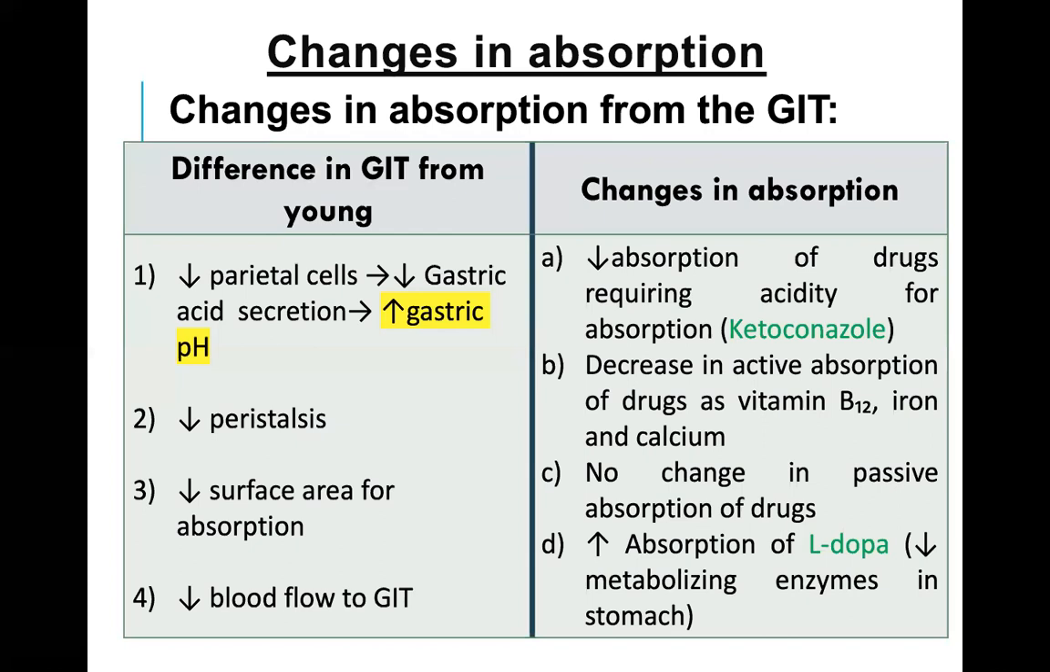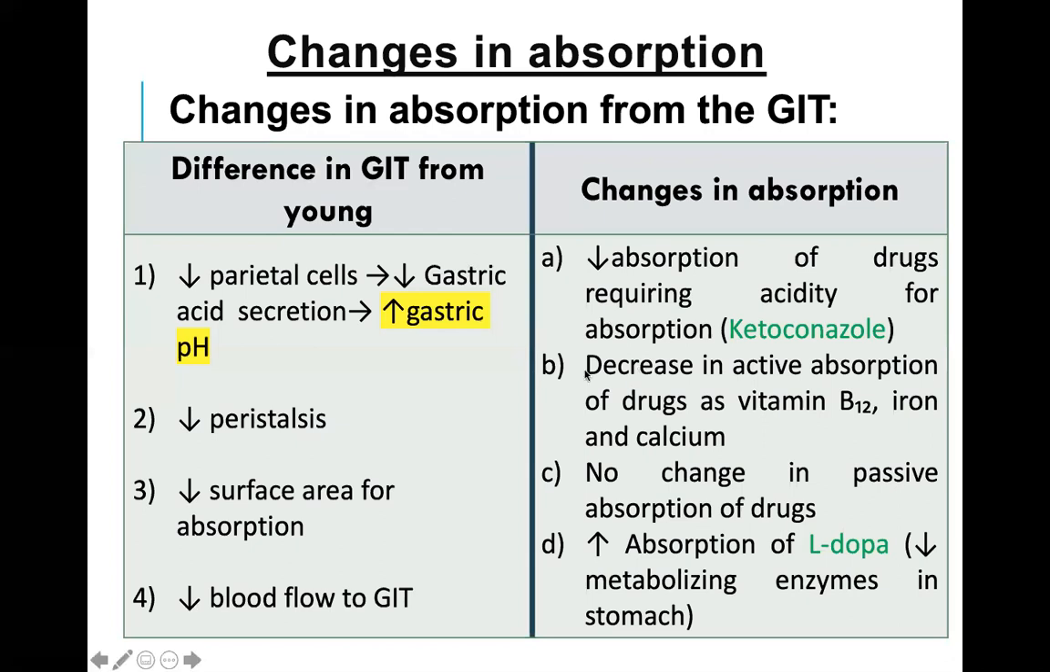Second effect, there is a decrease in the peristalsis movement, or motion of the intestine, a decrease in the surface area for absorption, and a decrease in the blood flow to the GIT. All these effects, decrease in the peristalsis, decrease in the surface area for the absorption of drug, and decrease in the blood flow to the gastrointestinal tract, lead to decrease in the absorption of drugs.